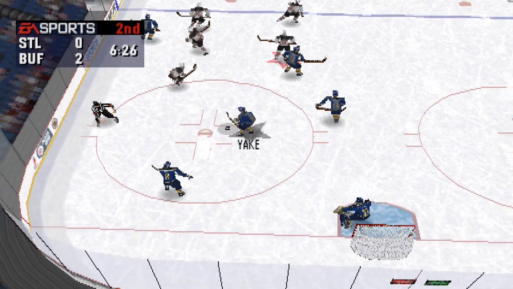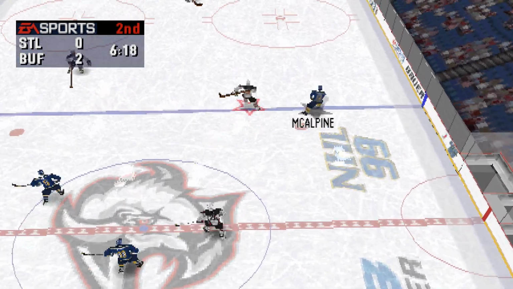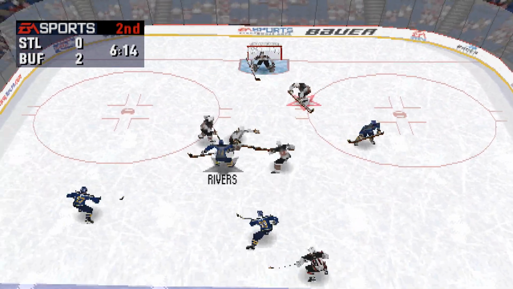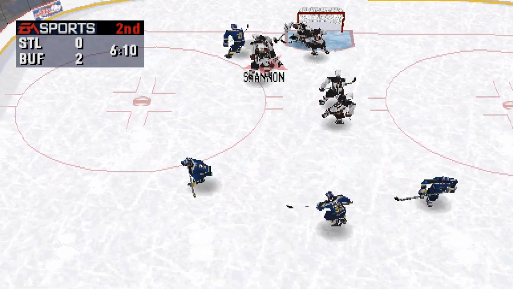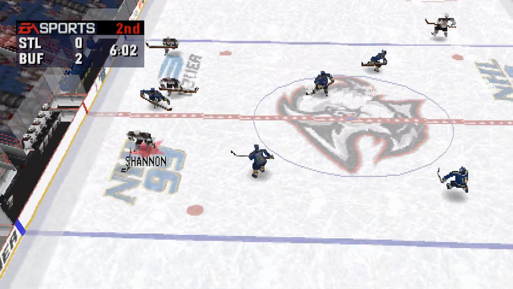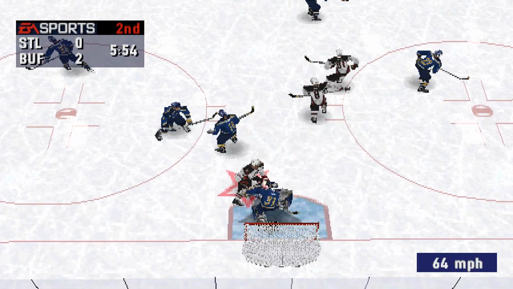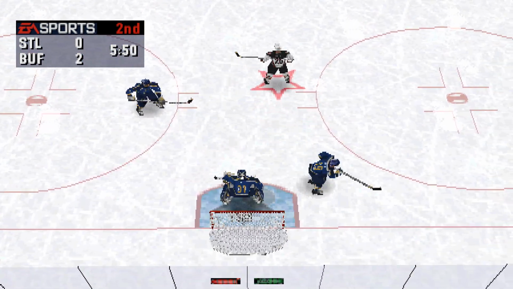Buffalo has a fresh line on the ice. To McAlpine, to center. Moves in. McAlpine winds up. Rivers shot it. Yake fired it. Shannon out of his own zone. To center. The Sabres will change on the fly. To Plant. He fired it.